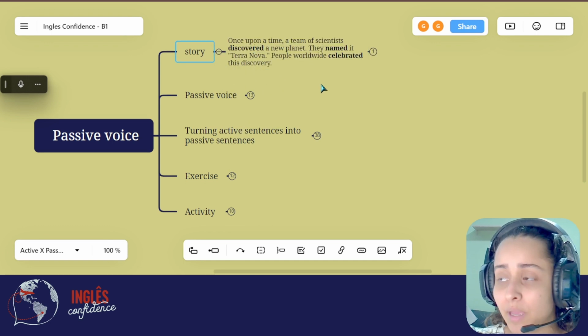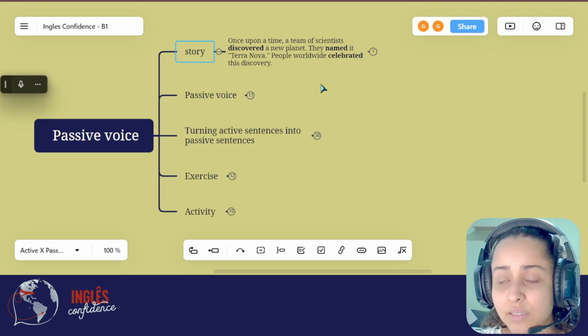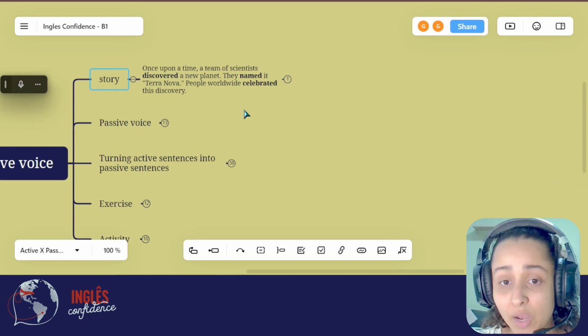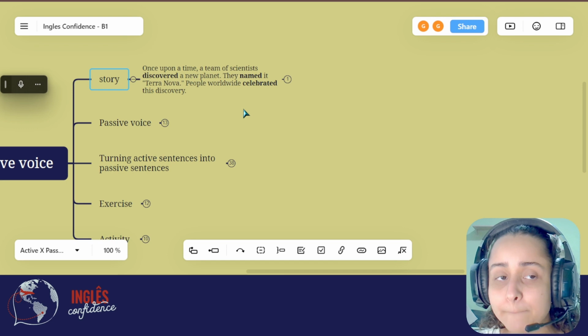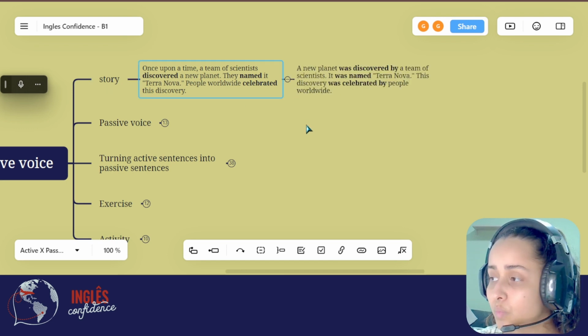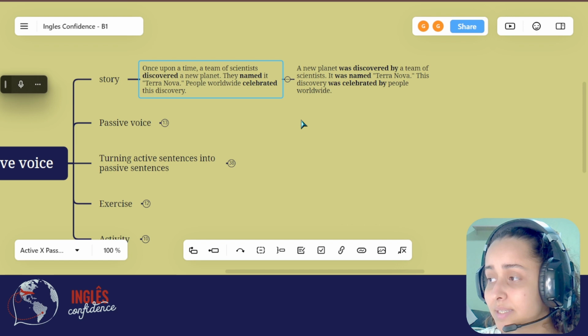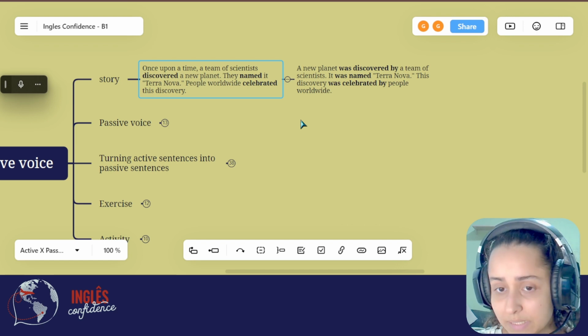Once upon a time, a team of scientists discovered a new planet. They named it Terra Nova. People worldwide celebrated this discovery. Now, I'll tell you the same story, but in the passive voice. A new planet was discovered by a team of scientists. It was named Terra Nova. This discovery was celebrated by people worldwide.